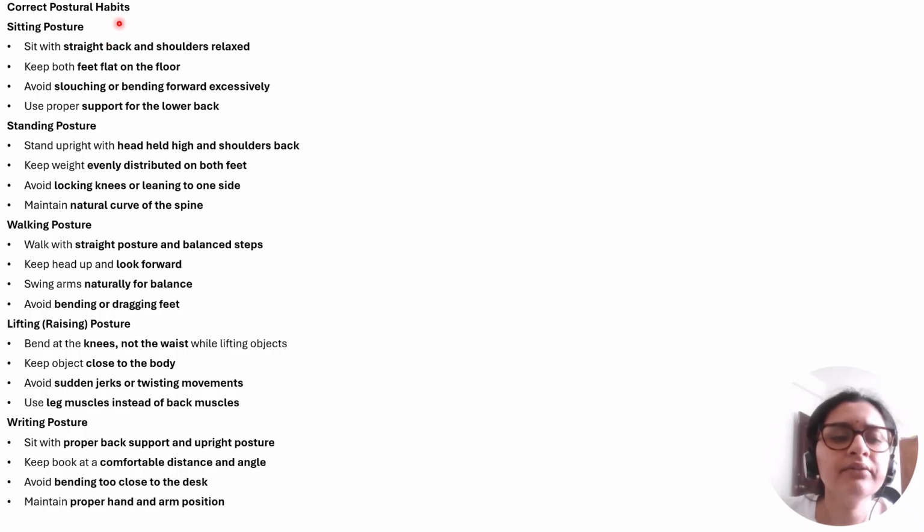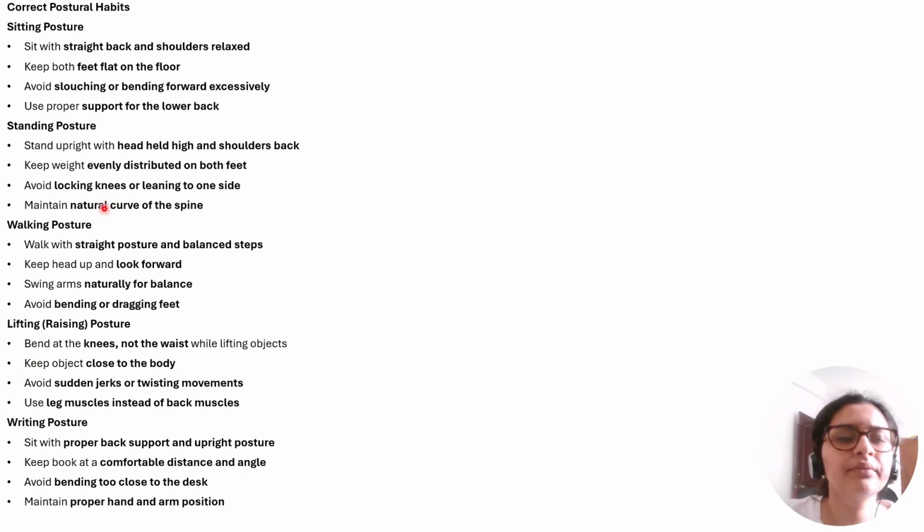What are the various correct postural habits? So, sitting posture: sit with back straight and shoulders relaxed. Both feet should be on the floor and they should be flat. You should avoid slouching or bending forward excessively. Standing posture: one should stand upright with head held high and shoulders back. Weight should be evenly distributed on both feet. The knees should not be locked to avoid pressure on the knees. That means knees should not be kept tightly.